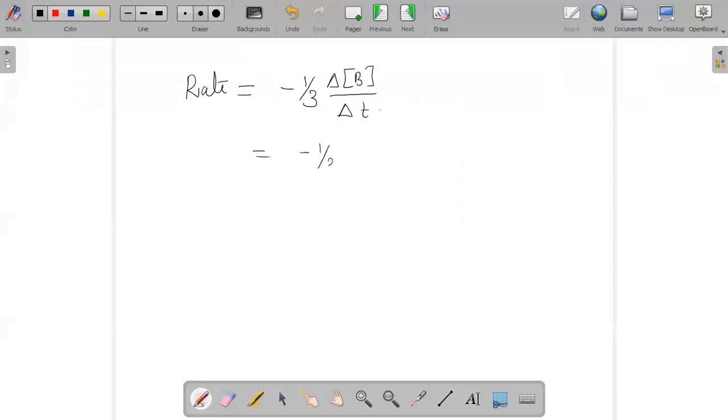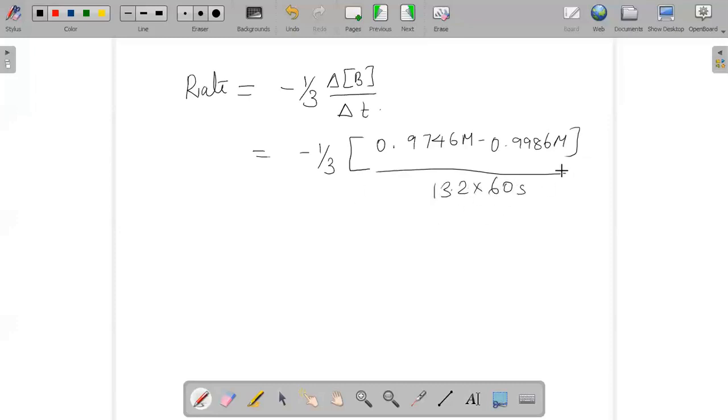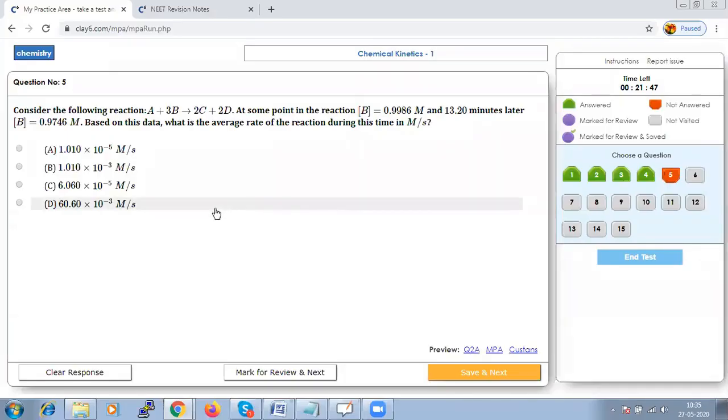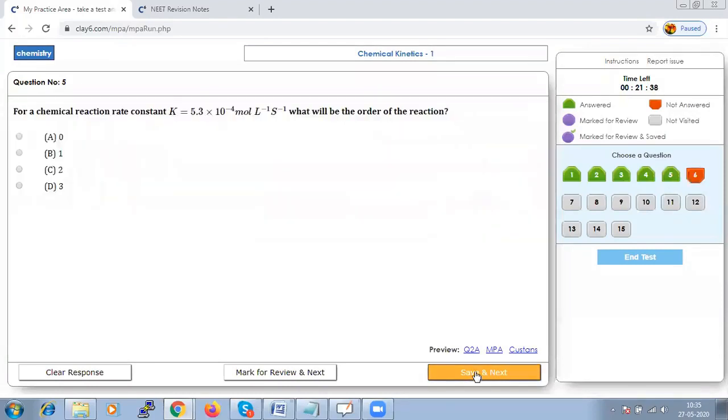Hence delta B, two values they have given us, that is 0.9746 m minus 0.9986 m divided by 13.2 into 60 seconds. So when you solve this, you will get a value as 1.010 into 10 to the power of minus 5 moles per second. So it's a simple question. The option is 1.010 into 10 to the power of minus 5. Option A should be the right answer. Let us save that and go to next.